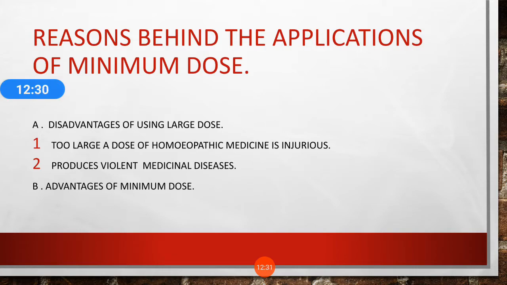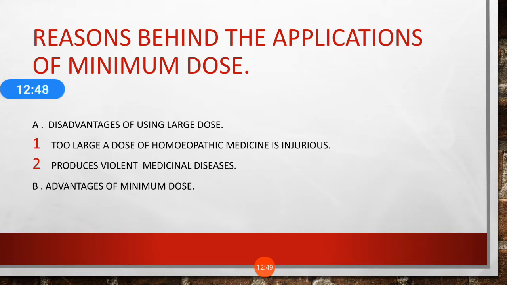Next, medicine even homeopathically suited to the case of disease does harm in every dose that is too large. If you are giving a medicine which is perfectly suited to that patient, but you give it in a large dose, it is harmful for that patient.